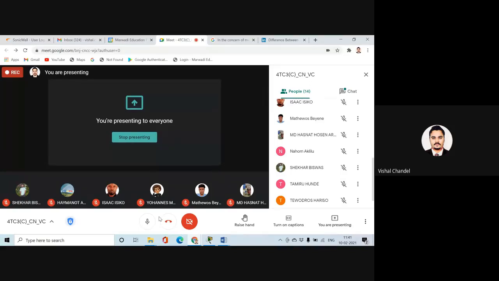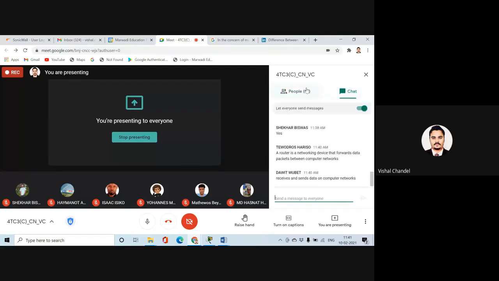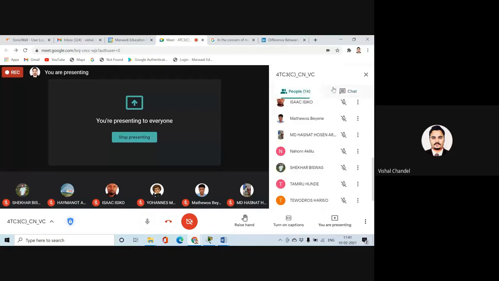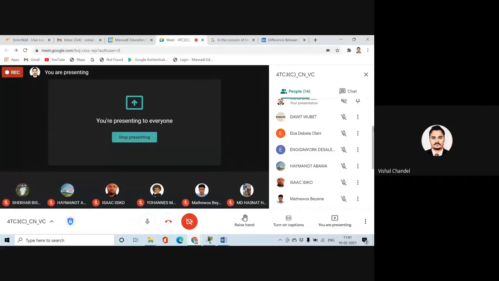So we are just starting. There is a little bit of difference between each and every device. It's my personal concept, so if you want to learn the difference, then you have to keep this in mind. I'm not saying it's a perfect concept, but if you want to bifurcate each and every device, then you have to keep this concept in your mind for the use of those devices.